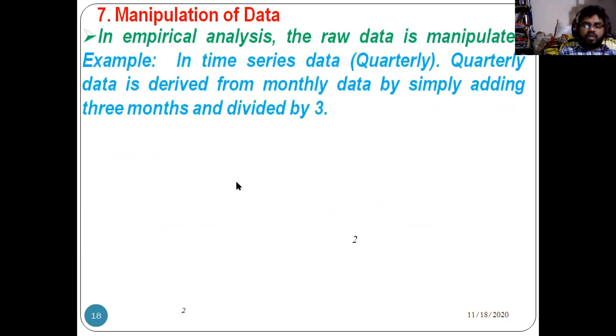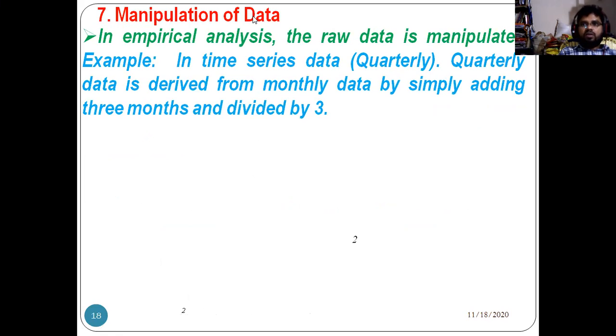How can we do the manipulation of data? Generally, in empirical analysis, the raw data is manipulated. For example, if you take time series data, quarterly data is derived from monthly data. GDP data is available both quarterly and monthly.